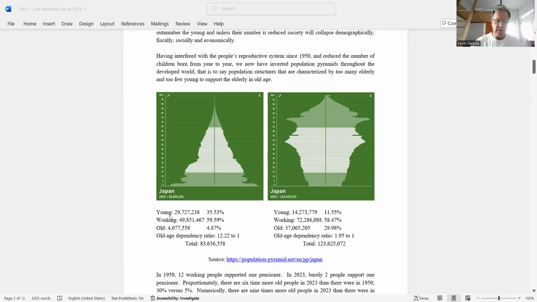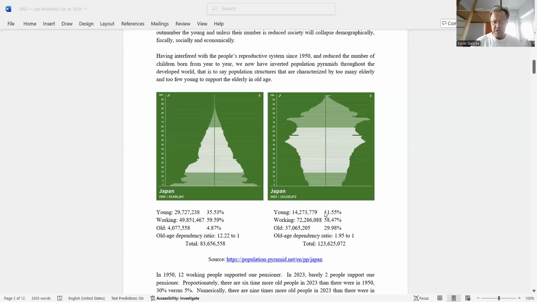Looking at the ratios, in 1950, there were 35.53% of the Japanese population who were youth, were young. Working age 59.59%, and the old represented only 4.87%. So there was an old age dependency ratio of 12.22, 12 working people for one retired person.